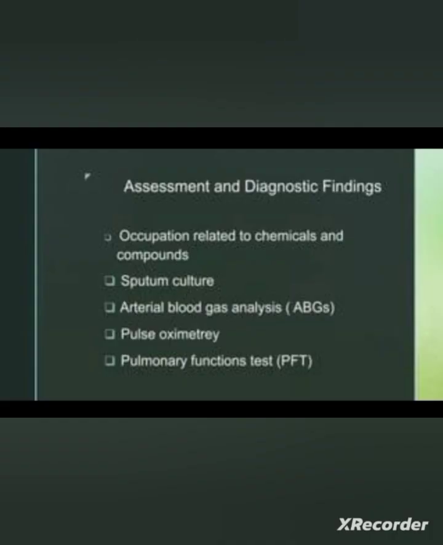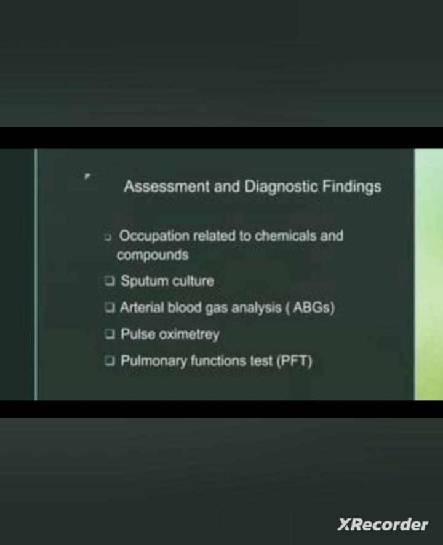Next one, the diagnostic measures of asthma. In the diagnostic measures, firstly we have to assess the history of the patient, occupational exposure, then history of respiratory tract infection or history of allergens. All this history we have to take. Then physical examination. In the physical examination, what we have to observe is the musical sound, whistling sound. Then spirometry also can be done.